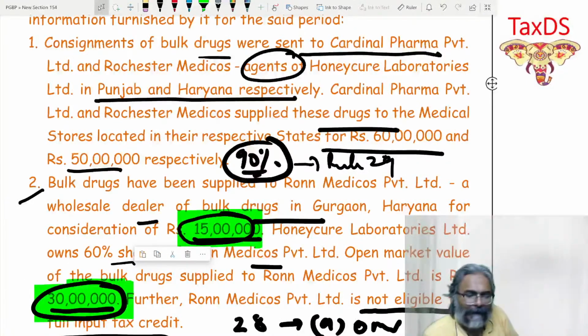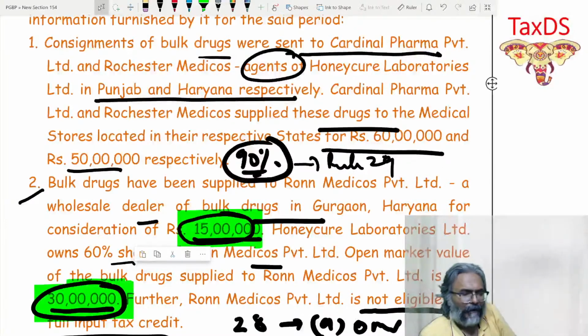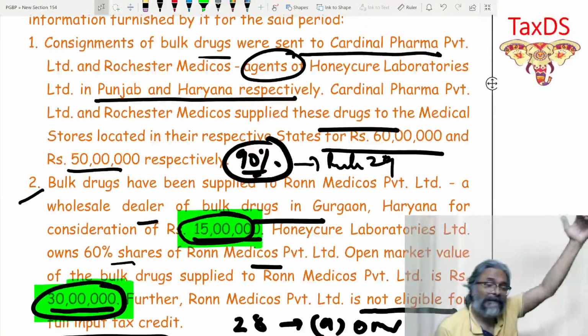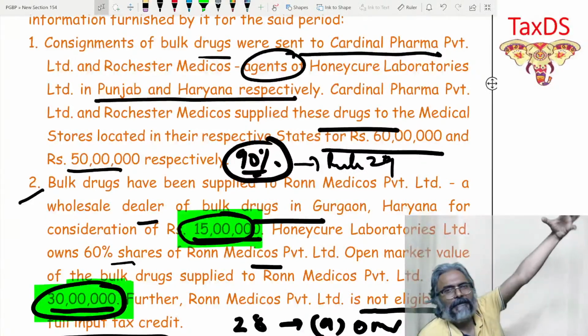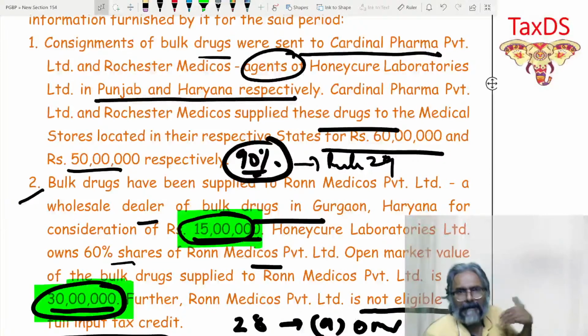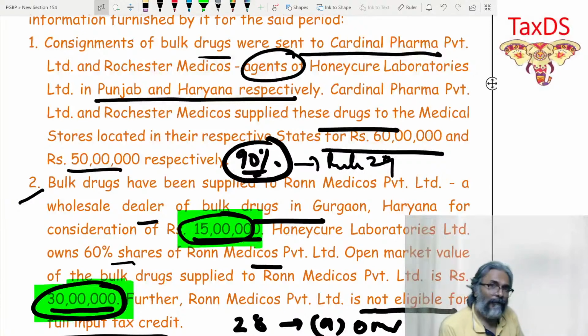Bulk drugs have been supplied to Ron Medicos Private Limited, a wholesale dealer of bulk drugs in Gurgaon. Now this I have directly sent to Gurgaon for a consideration of rupees 15 lakhs. Honeybcure Laboratories Limited owns 60% of shares in Ron Medicos. So in Gurgaon Ron Medicos I am holding 60%. So we are related parties. If we are related parties, we will go to Rule 28. And if we go to Rule 28, students, first is the open market value.